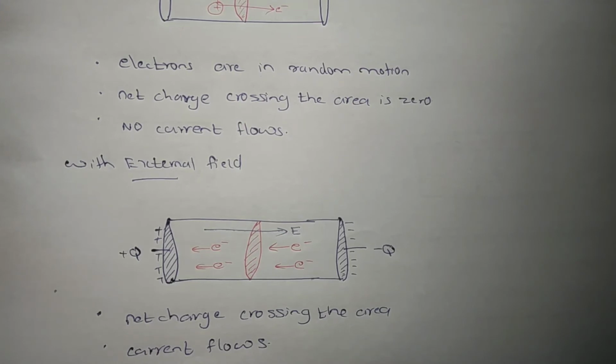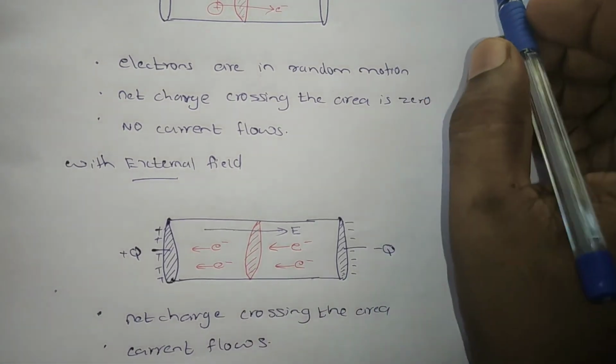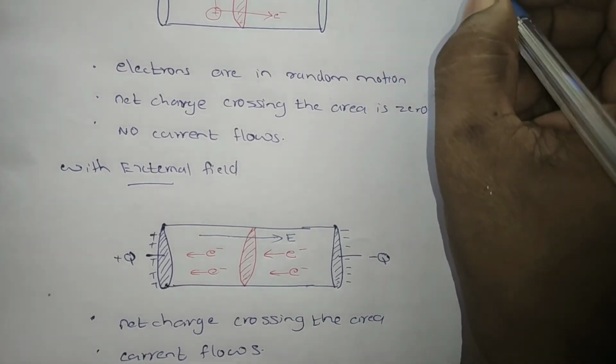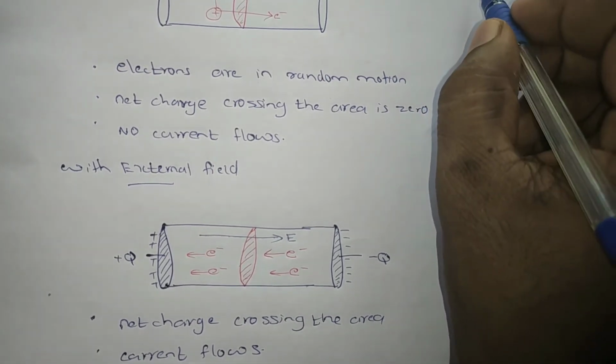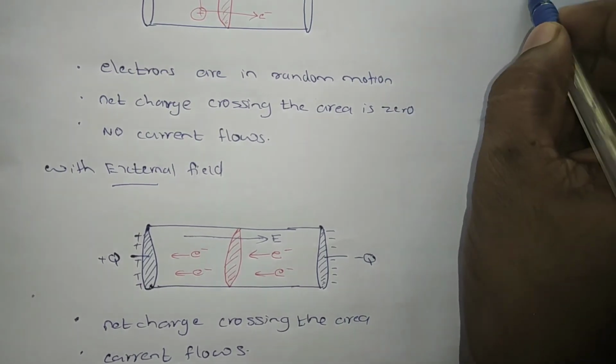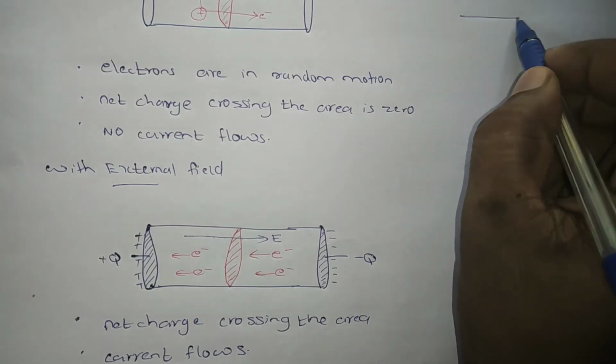So if we need to get a continuous current flow, some source has to supply the electrons. So we will connect a cell or a battery. To get a continuous current flow, what do we have to do? We have to connect a cell or battery. So the connection is like this. We'll take it as a conductor.